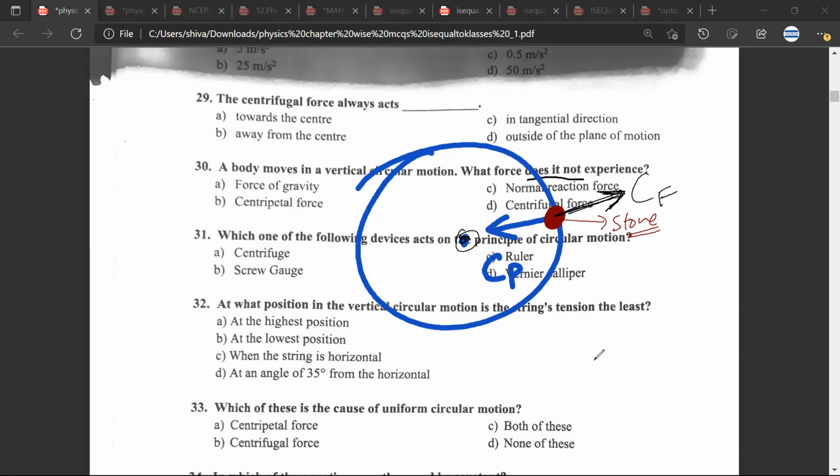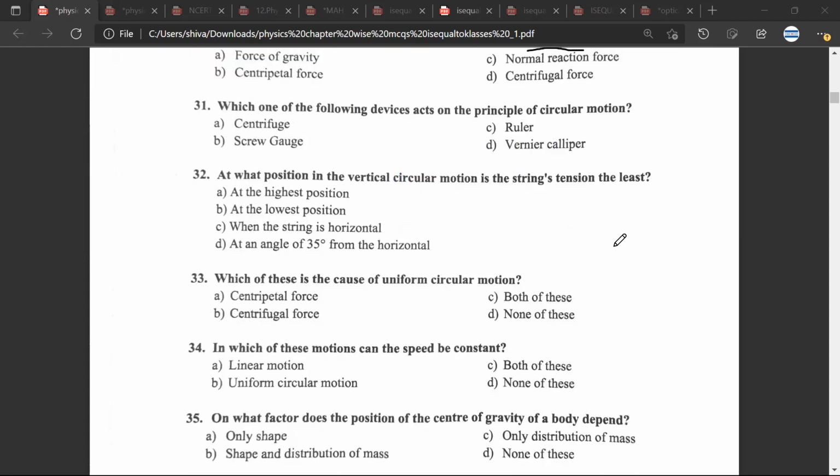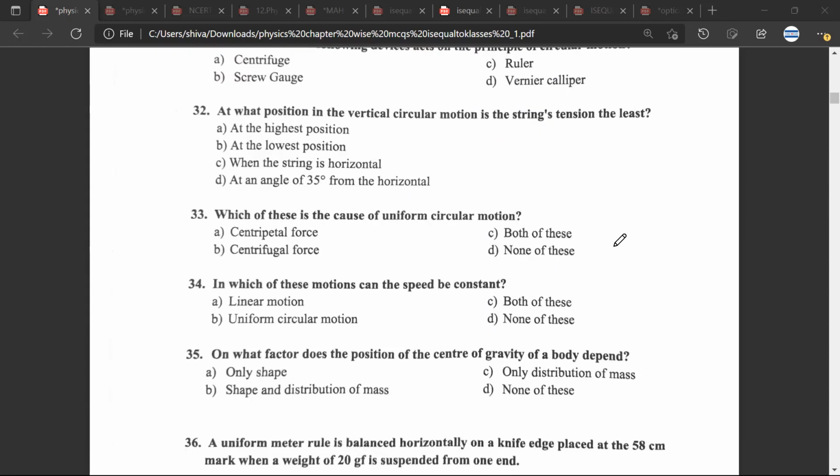Mr. CB, any doubt? No doubt. So whenever they ask you what is the primary condition for circular motion, always remember that it is the centripetal force. Any doubt? No doubt. Okay. Now there are a few other important questions about this centripetal and centrifugal that we'll be discussing in the next questions.